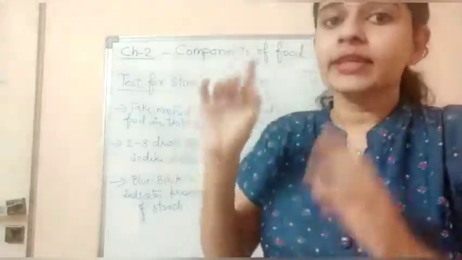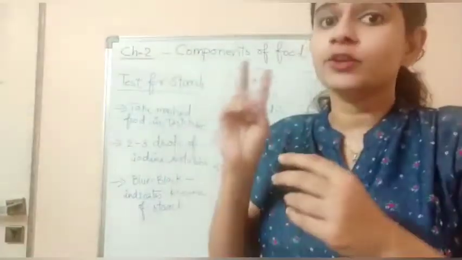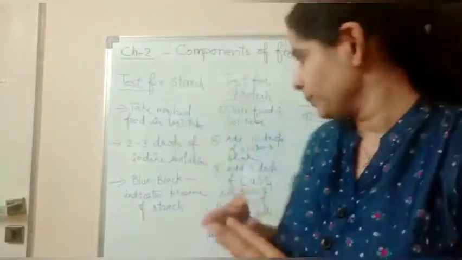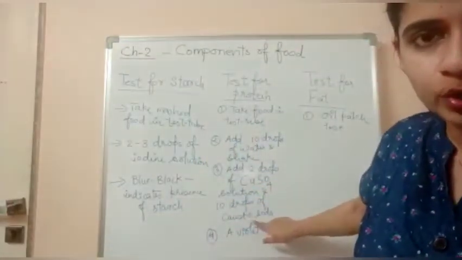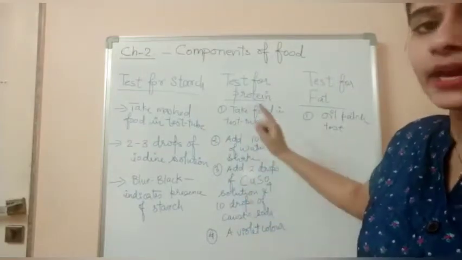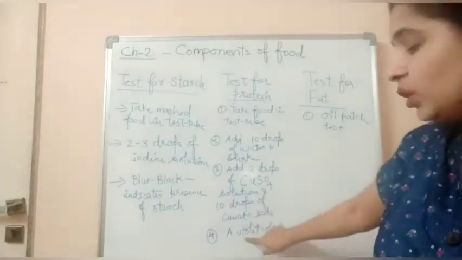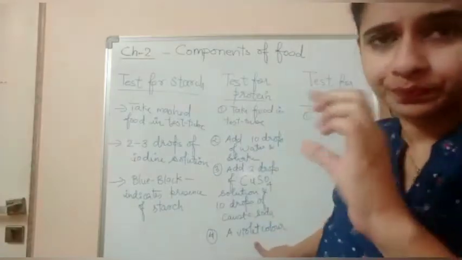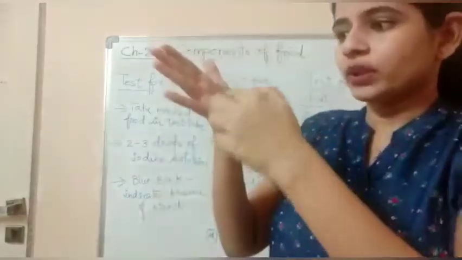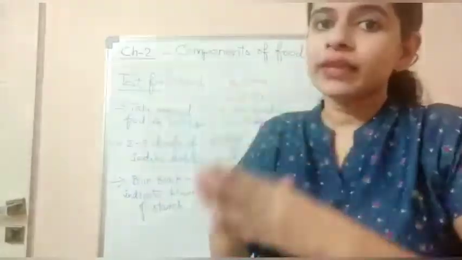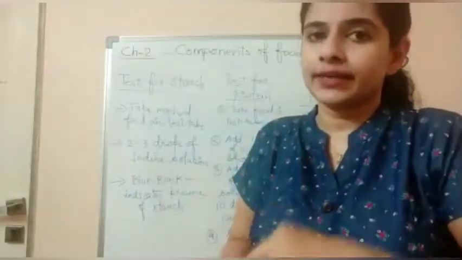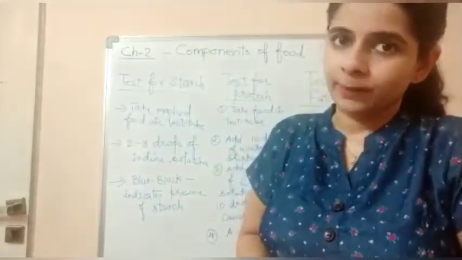Okay, when you do all this, if the food in the test tube is converted into a violet color solution, we can say that the food contains protein. Okay.